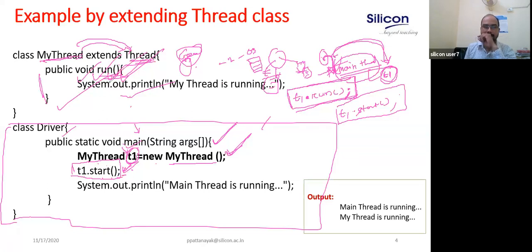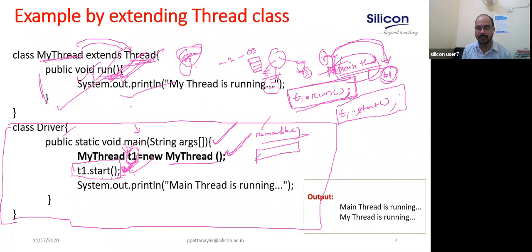When the start method calls the run method, that means the thread is in the running state. When you call the start method, you are sending a signal that you want to execute this thread. Now the thread goes from newborn state to runnable state. The thread is in the runnable state when you call the start method. The thread is in the ready queue.